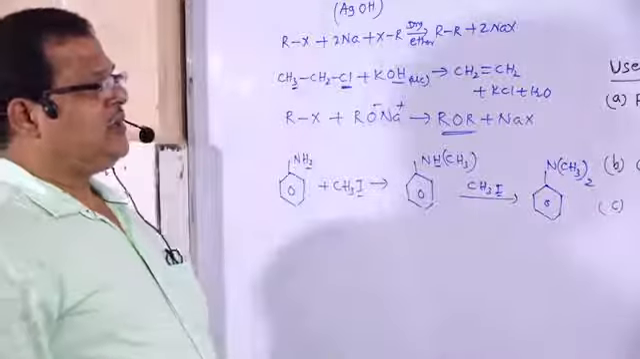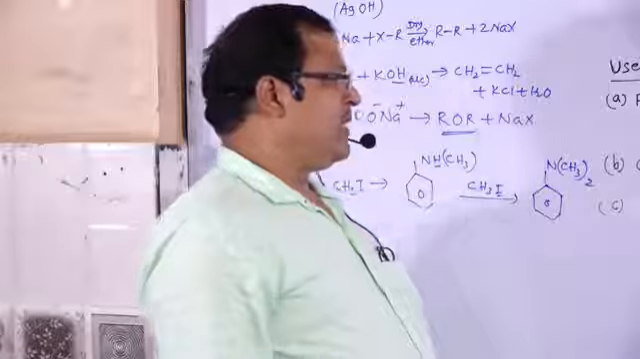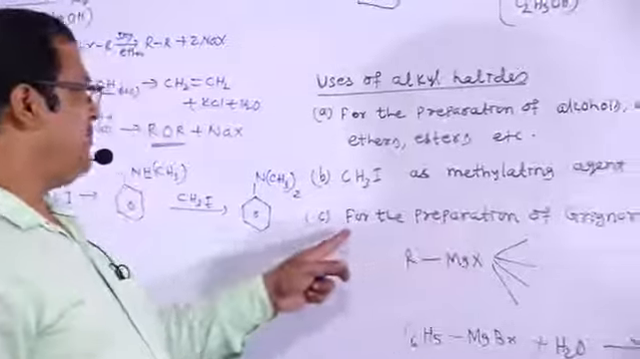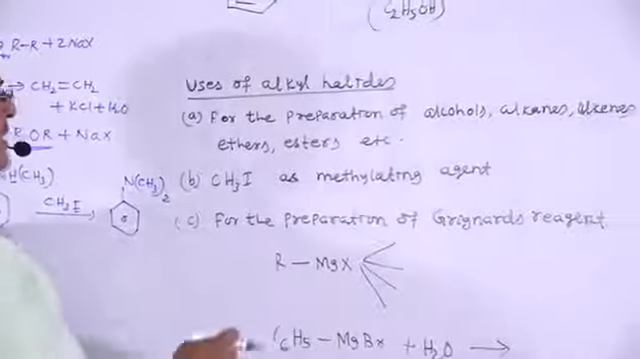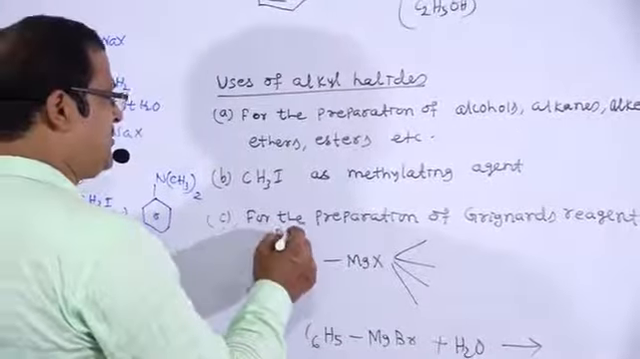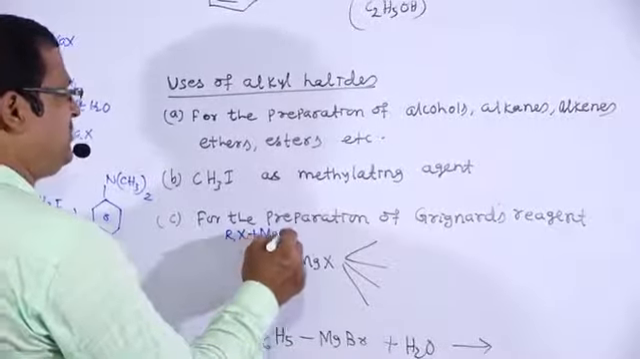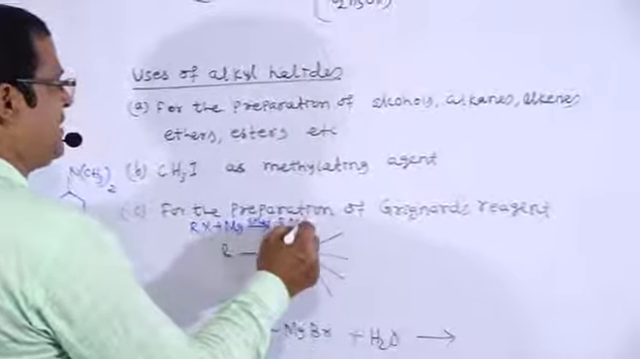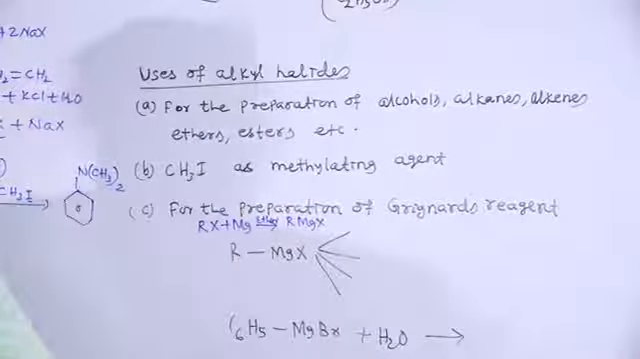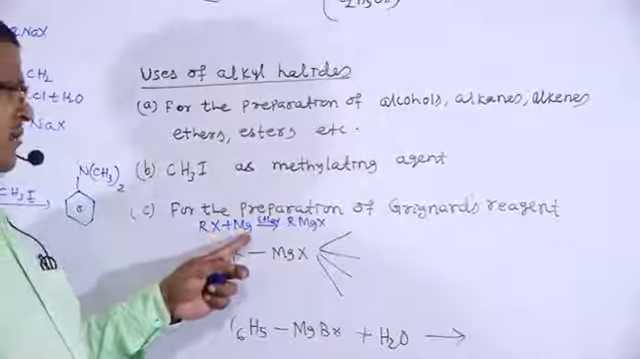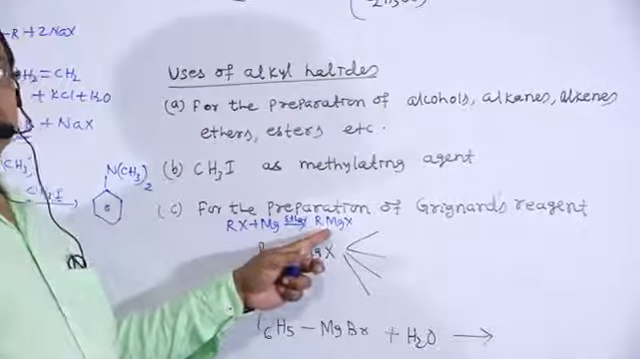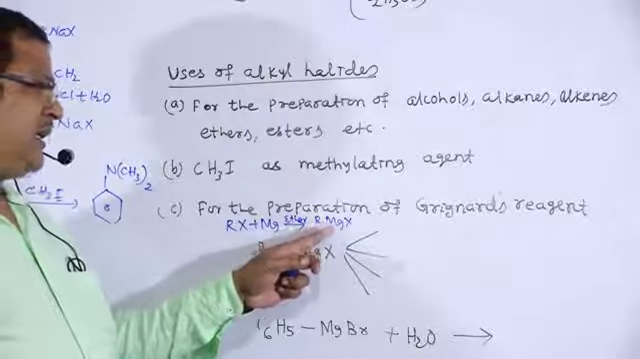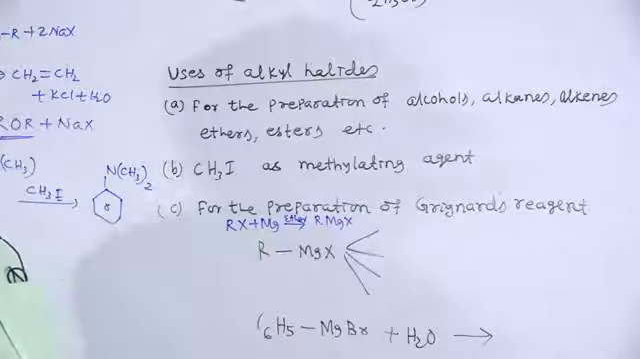Next one, for the preparation of Grignard's reagent. Alkyl halide is used for the preparation of Grignard's reagent RMgX. RX plus Mg in presence of ether, there is the formation of RMgX. Alkyl halide reacts with metallic magnesium in presence of ether. There is the formation of RMgX. RMgX is known as alkyl magnesium halide. Alkyl magnesium halide is known as Grignard's reagent.